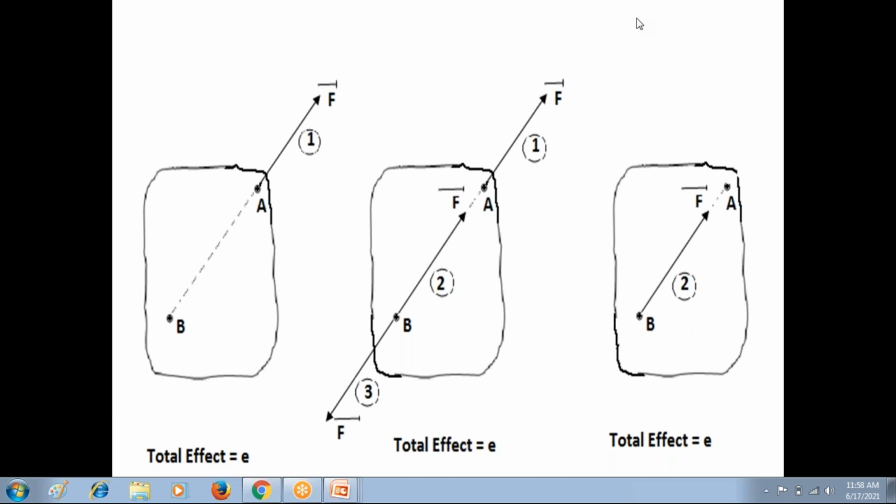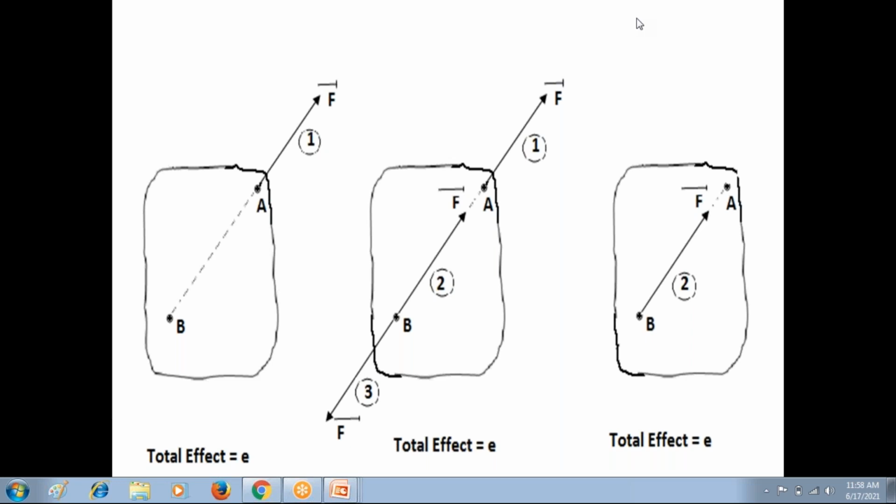Principle of superposition states that if the force system is in equilibrium condition, if we apply that force system on the rigid body, there is no change in the effect on the rigid body. Similarly, if the force system is in equilibrium condition, if you remove that force system from the rigid body, then there is no change in the effect on the rigid body. That is principle of superposition.